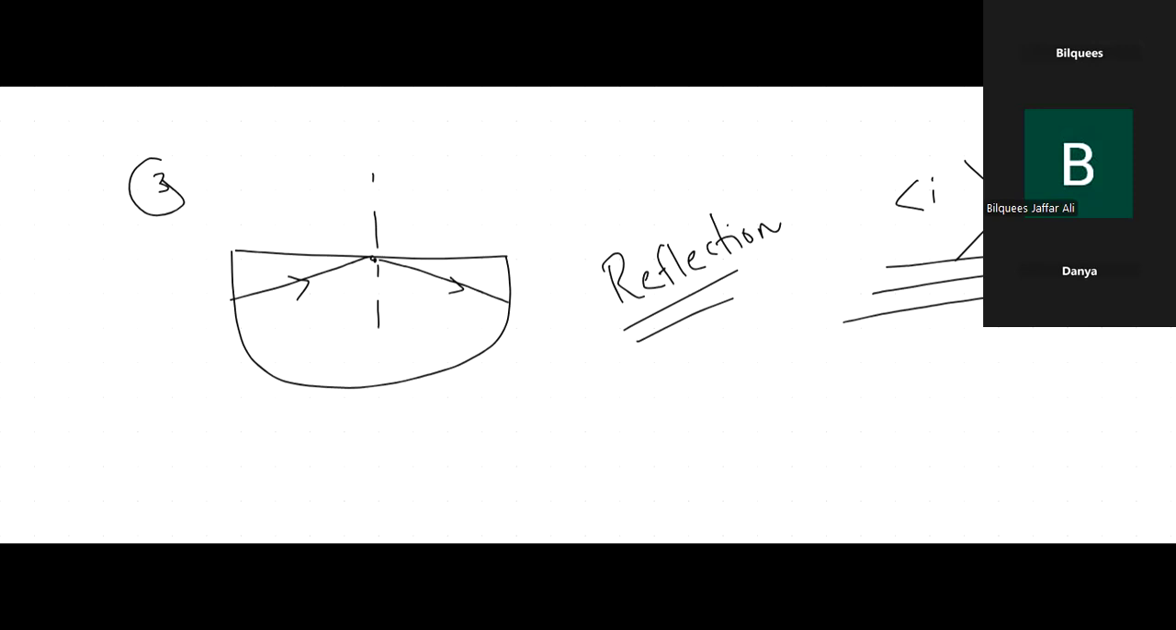Clear? And because we are following the process of reflection, according to the laws of reflection, this must be the reflected ray and this must be the incident ray. So the angle of incidence must be equal to the angle of reflection. Is that clear? Any confusion? Okay.